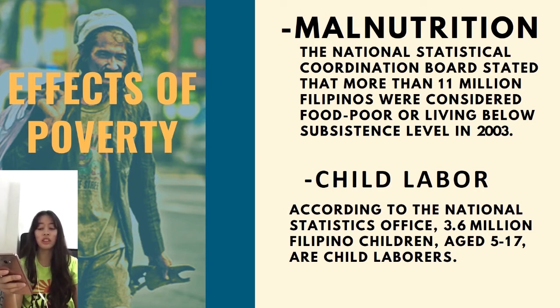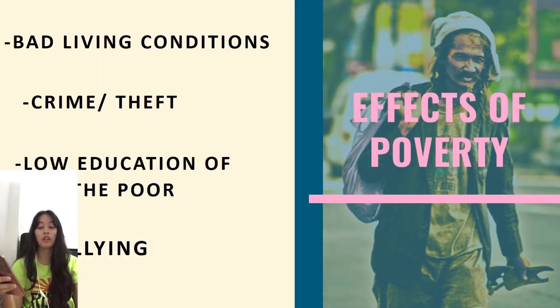Child labor. According to the National Statistics Office, 3.6 million Filipino children aged 5 to 17 are child laborers. Number 4. Bad living conditions. Because of poverty, many families are forced to occupy public and private lands without the right to do so, and because this land is not theirs, it tends to overcrowd.